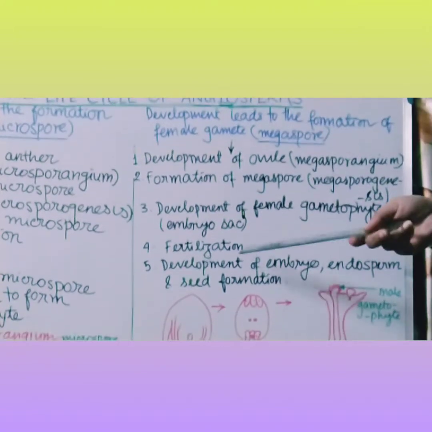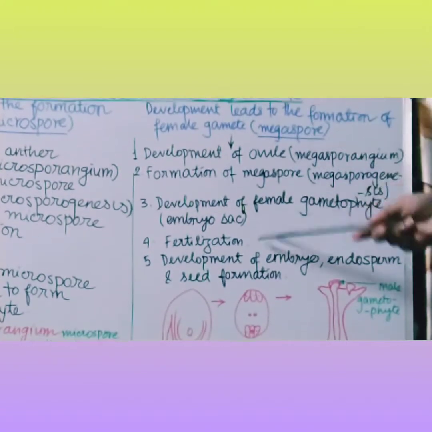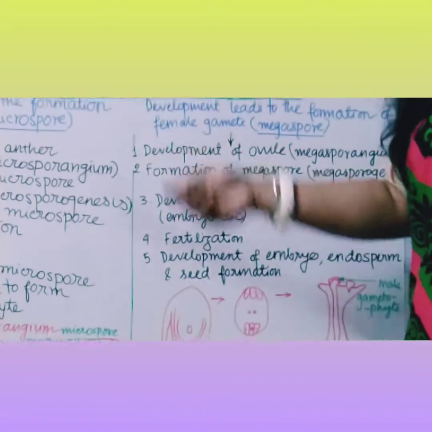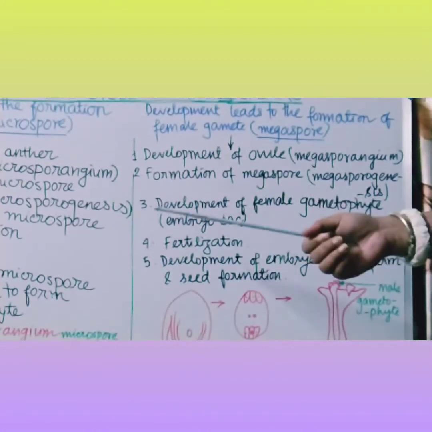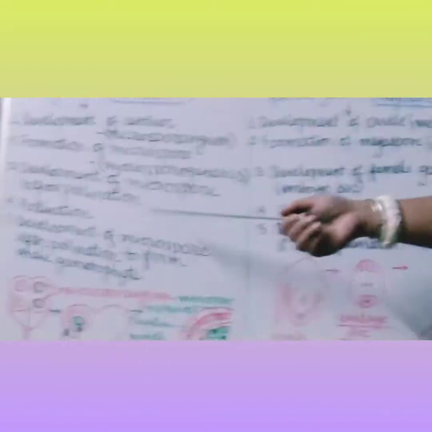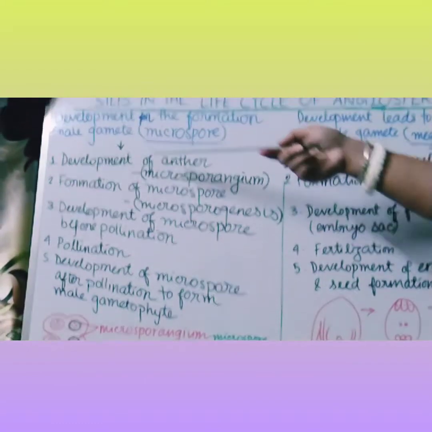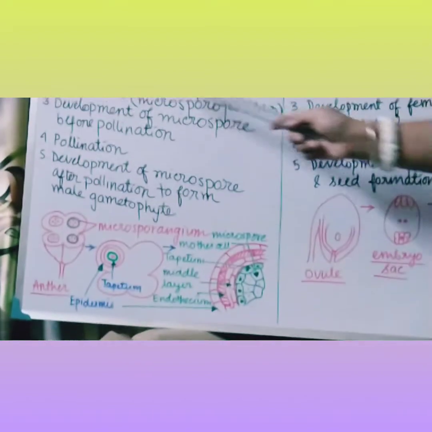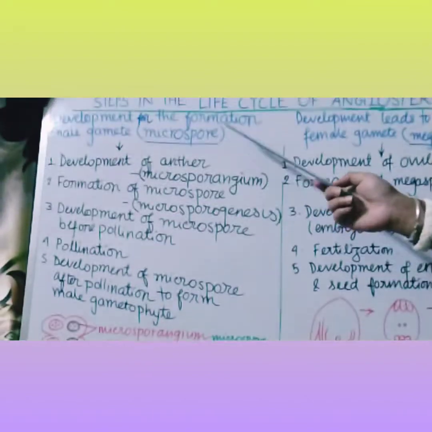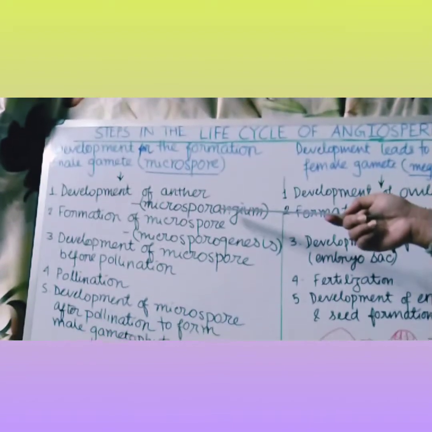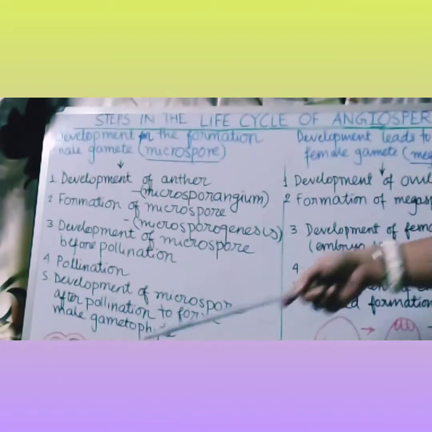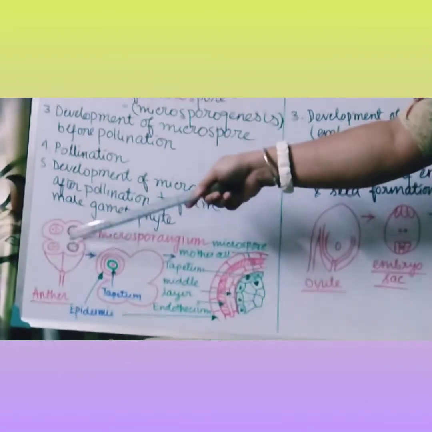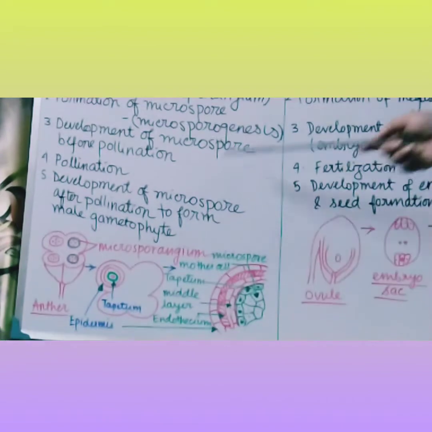The steps involved in megaspore and microspore I have noted down. You please copy from the board. First is the development of anther. Pollen grains start developing inside the anther. So here we have to learn first the development of anther. This anther is known as microsporangium.